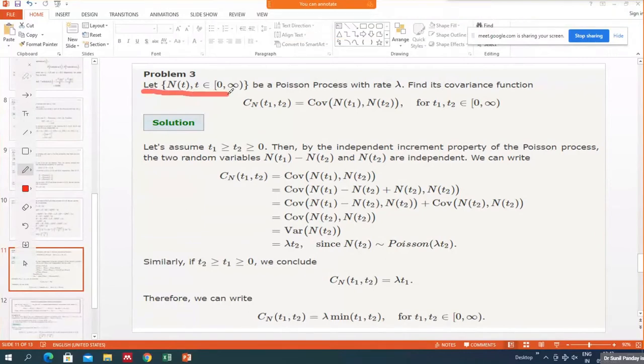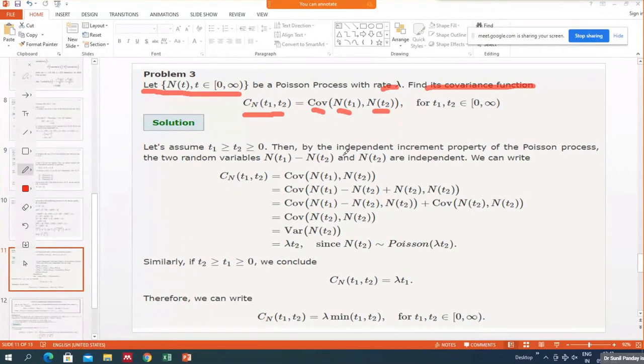Let N(t) be a Poisson process with rate lambda. Find its covariance function. The covariance function is C_N(t1, t2), that is the covariance of N(t1) and N(t2).